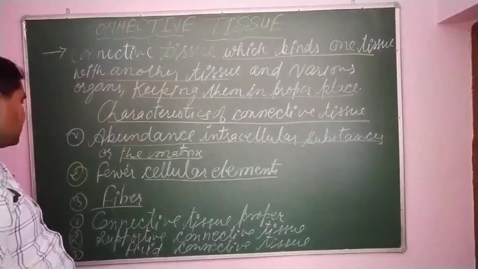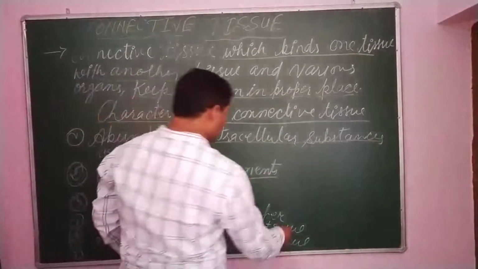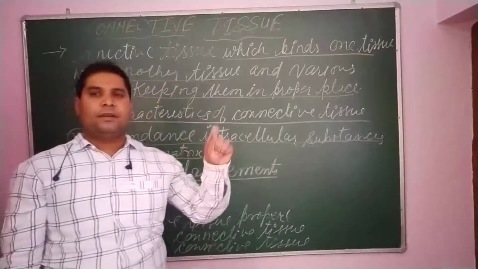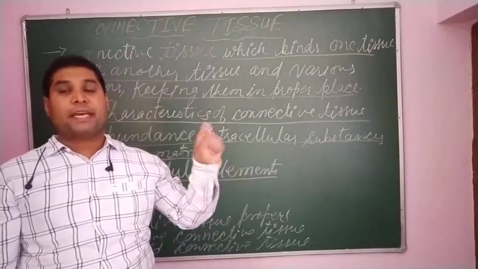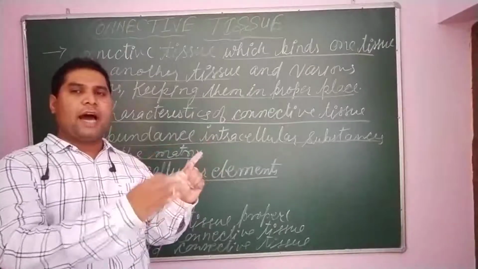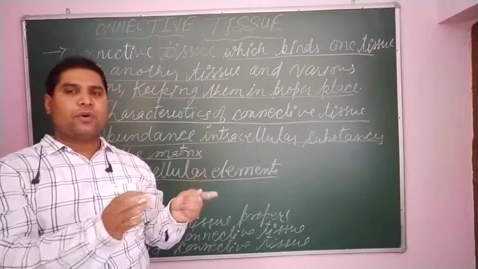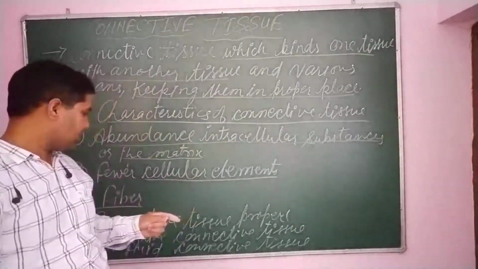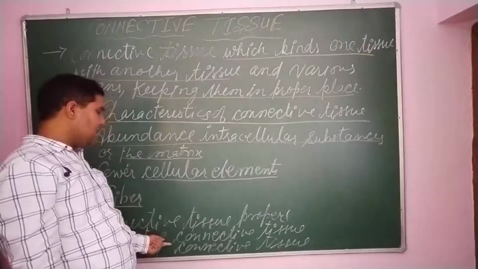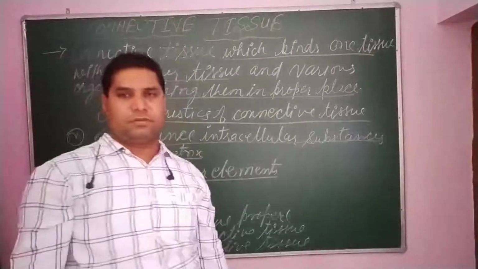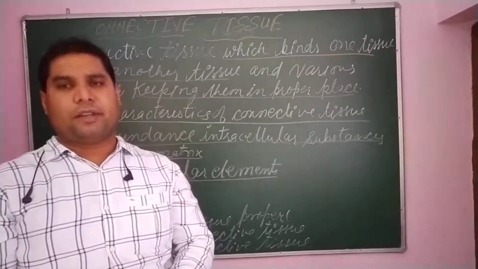So what is the main function of connective tissue proper? The main function of connective tissue proper is packaging and binding, which means to pack the organs and bind the organs so that the organs can remain in the proper place. Second is the supportive connective tissue, which serves to support the body.